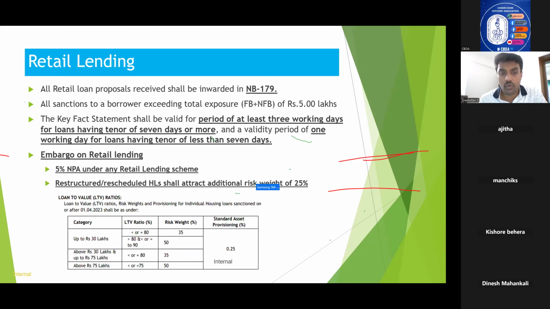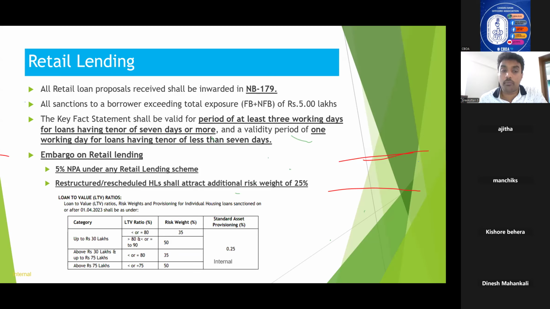So for loans up to 30 lakhs, if the LTV is less than or equal to 80, the risk weight is only 35 percentage. And if it is between 80 and 90, the risk weight will be 50 percentage. So what you have to understand is the LTV should not go beyond 90 percentage at any point of time.